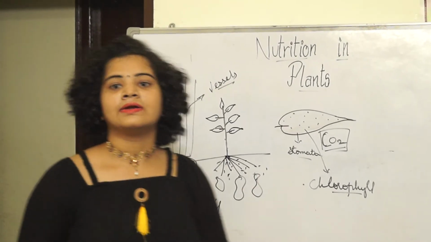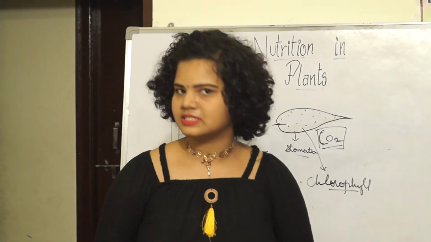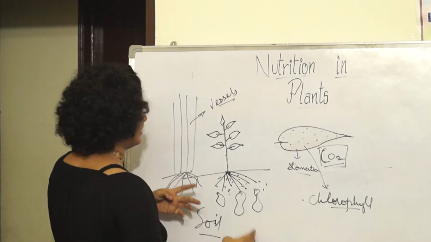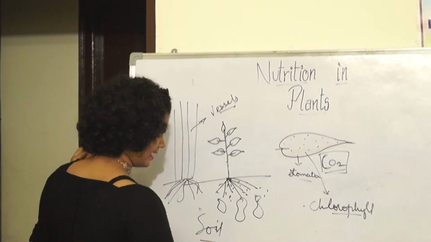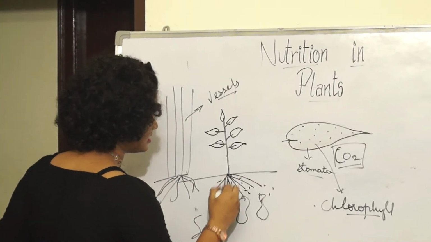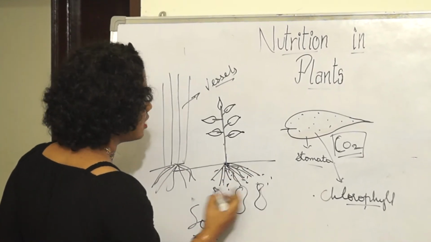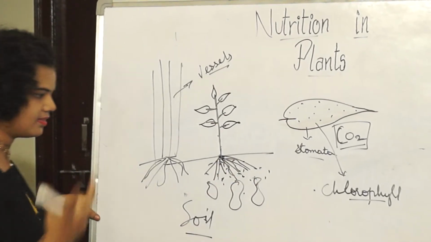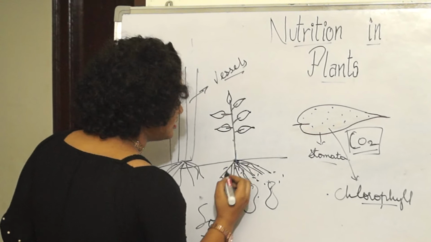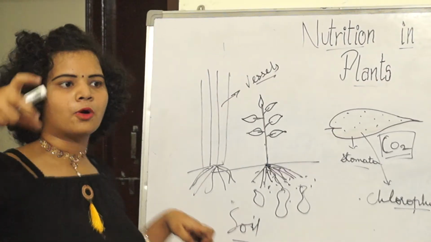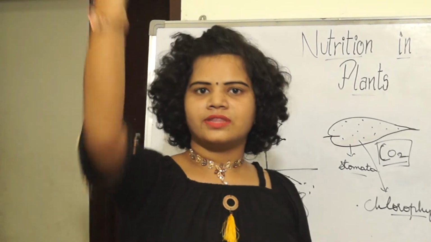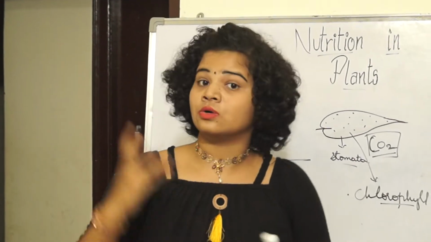Let us again revise. What is the process of photosynthesis? You have a tree, or a plant. These are the roots of the plant. Inside the soil you have some water and minerals, and the roots help to transport this water and these mineral particles to reach the leaves.